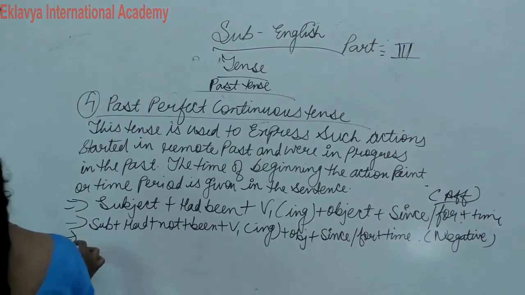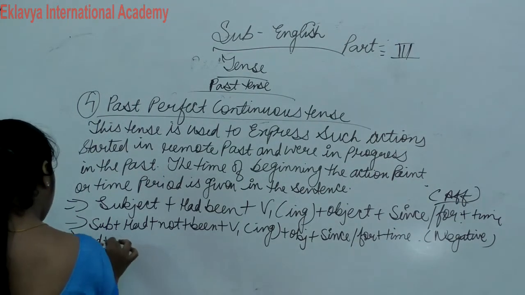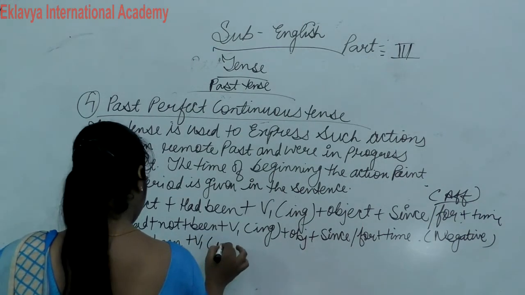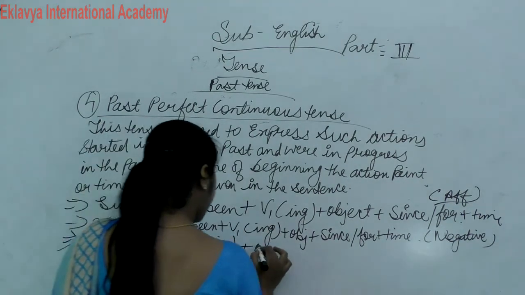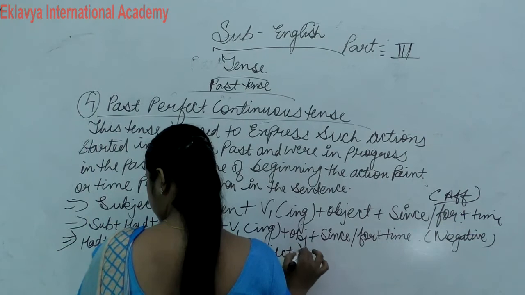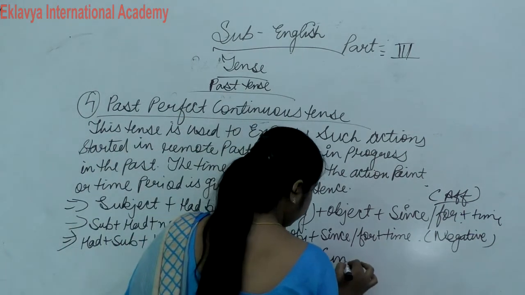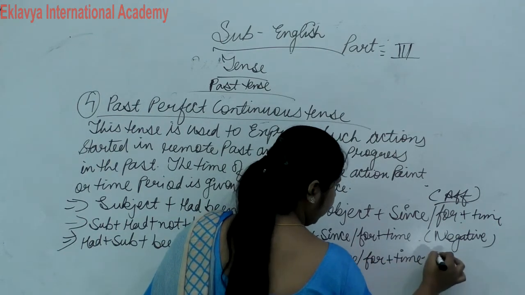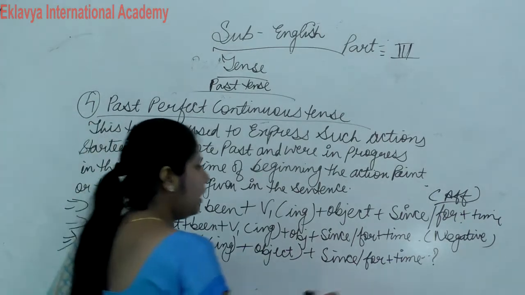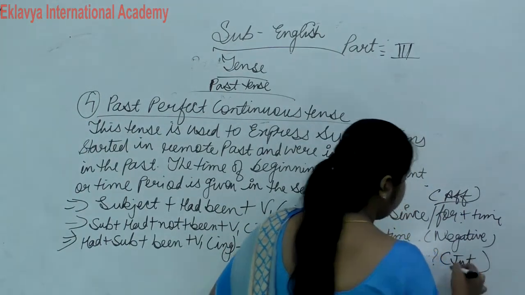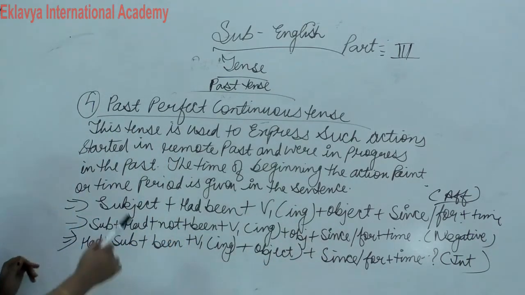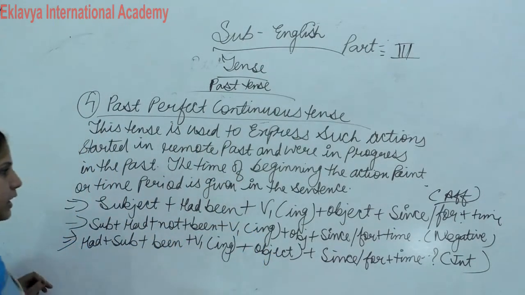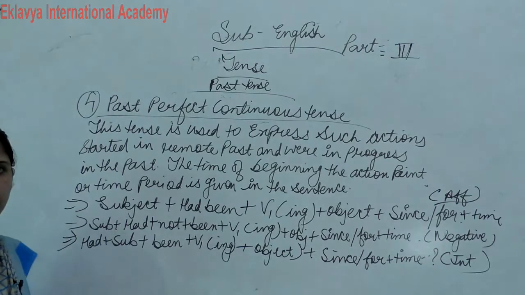Next is had plus subject plus been plus verb ing plus object plus since and for plus time and then question mark. So this is called interrogative. Same, these are three structures, okay? Subject plus had been plus verb first form plus object plus since, for and time, clear? So this is our past perfect continuous tense.